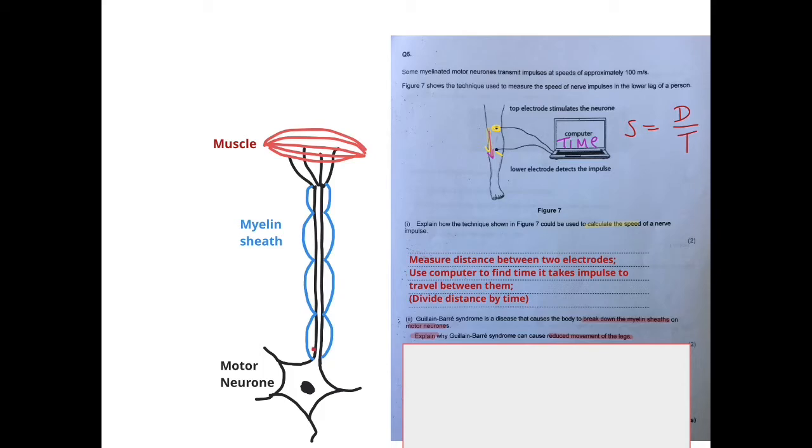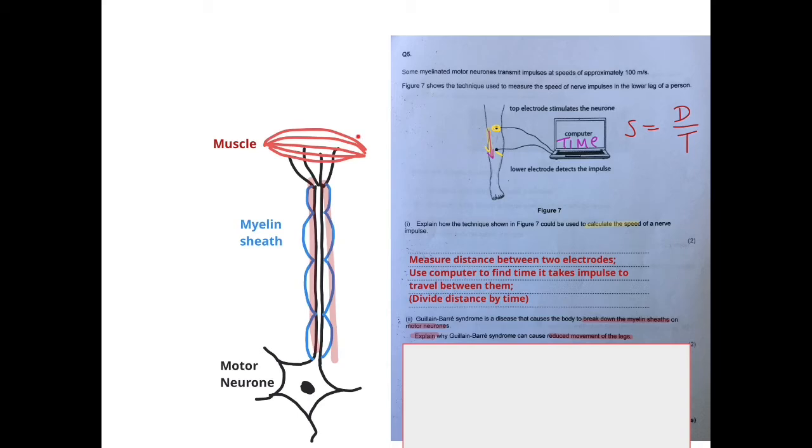A myelin sheath is basically rolls of fat around the axon of a neuron here in cross section, and that allows the impulse not to travel like this slowly, but it allows it to leap like this very, very quickly. So if there's no myelin sheath, if this thing is now gone, then basically what happens is the impulse will travel much slower.